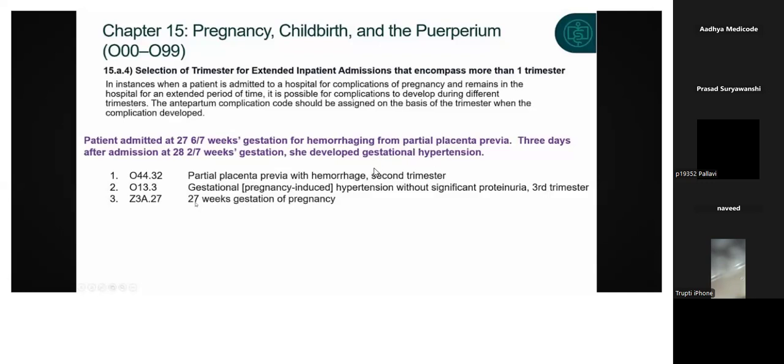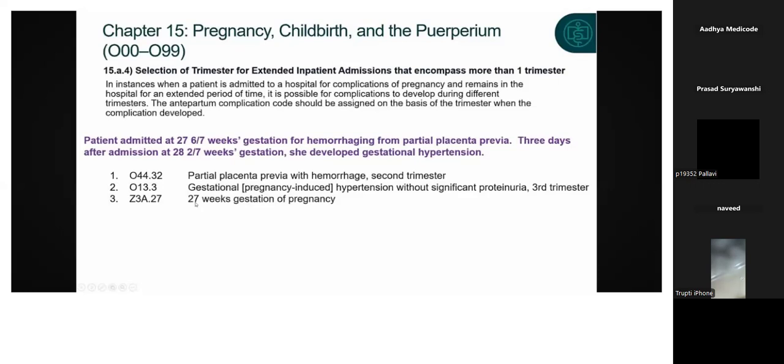So how we are going to code in this particular scenario means you need to assign two codes, guys. You can assign whatever condition the patient came with, whatever condition the patient was admitted with, that you need to code, and the complication that she developed during the stay, that also you need to code. So here you can ask me a question like, then what weeks of gestation we need to assign? You need to assign the weeks of gestation code for whatever weeks of gestation she had during the admission.